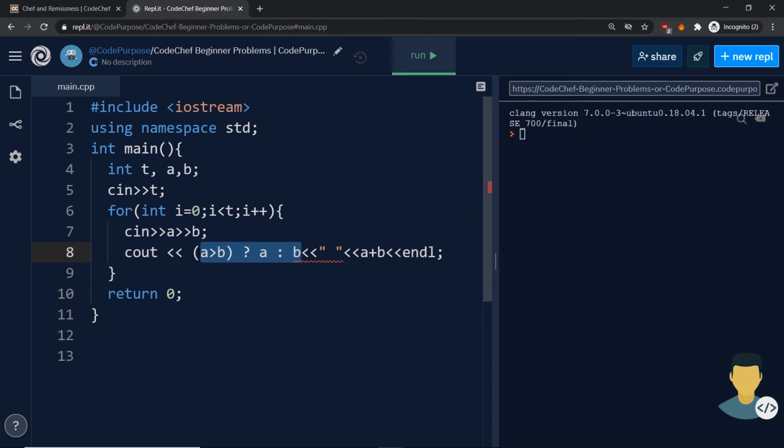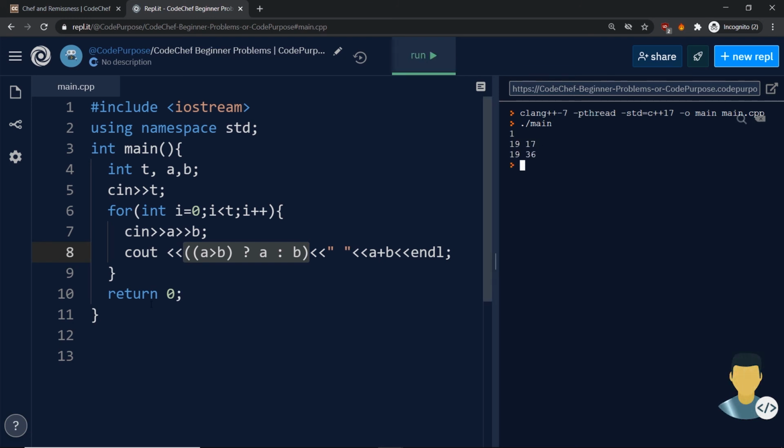Let's put this into an extra bracket because it makes problems with the other operators here. And for our example, this is a short writing of an if-else condition. We have a test case, which was 19 17.